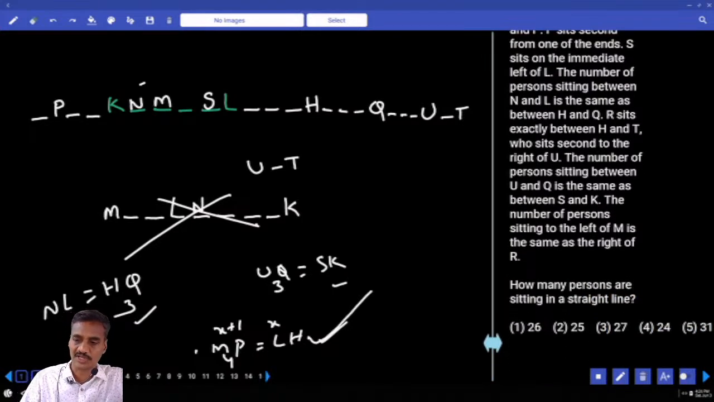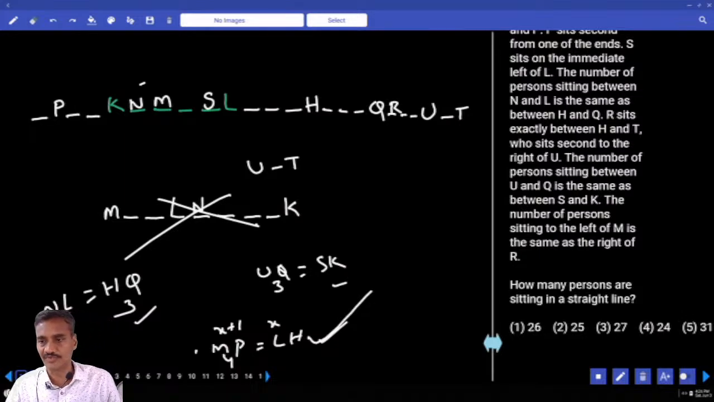Then the last information. Number of persons to the left of M. Left of M, how many are there? 6. And similarly to the right hand side of R, we need to have 6 people. 1, 2, 3, 4, 5, 6. And where should this R be? R must be here. Isn't it? R is here. Any other information here?